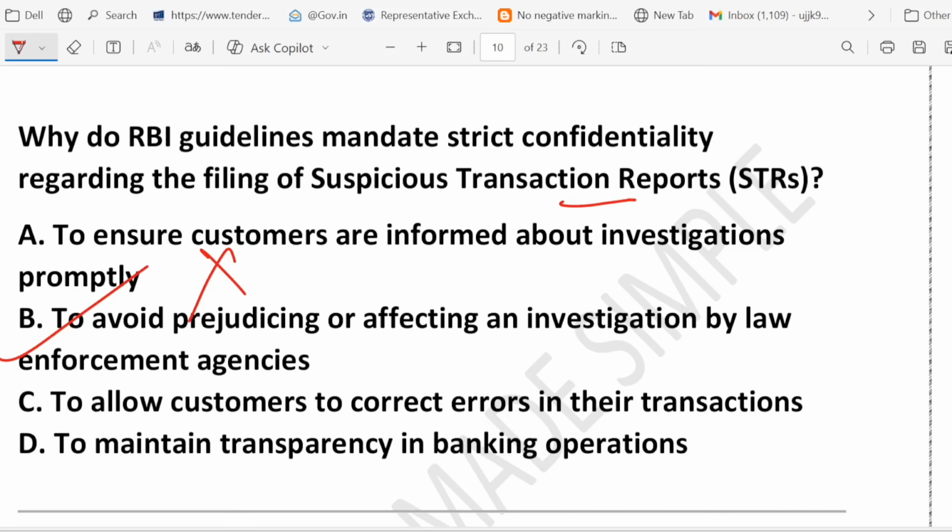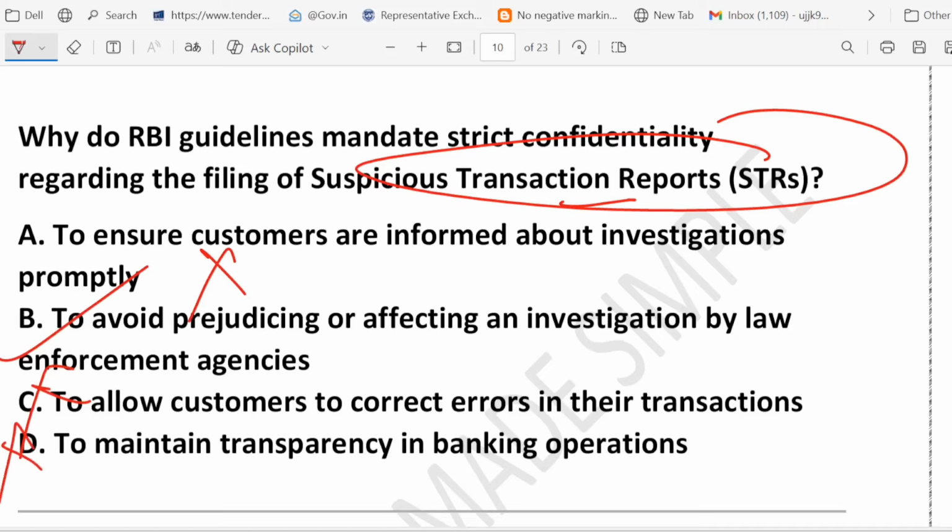What about C? Allowing customers to correct errors. Sounds nice, but STRs are about suspicious activity, not simple mistakes. So this is wrong. What about D? Transparency in banking is good for customers. But the suspicious transaction report is quite different. Sharing this information would compromise law enforcement work. So this is also wrong.